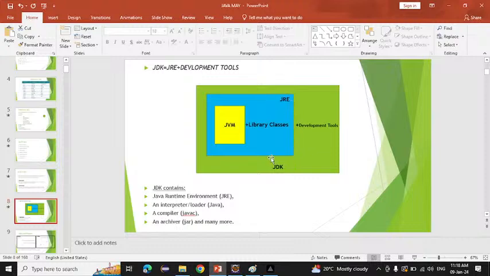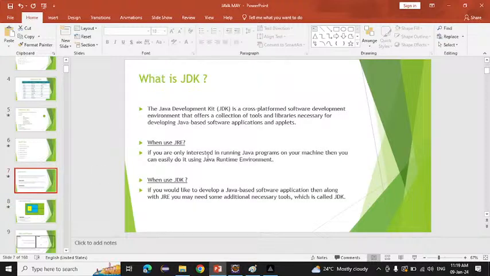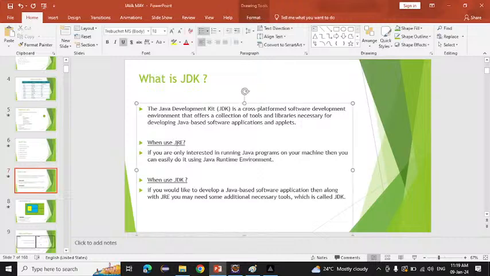JRE means Java Runtime Environment and JDK means Java Development Kit. When do we use JRE and when JDK? If you want to run a small program, like a hello world program, addition or multiplication, we can simply use the JRE. But if you want to build a software application, then along with JRE we want a JDK.